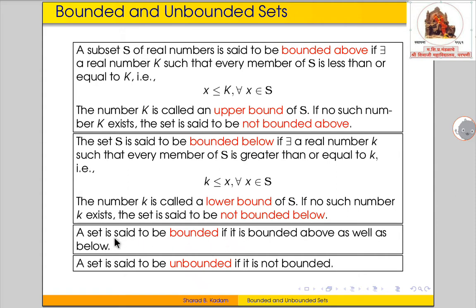A set is said to be bounded if it is both bounded above as well as bounded below. And we say a set is unbounded if it is not bounded. That means a set is said to be unbounded if it is not bounded below or not bounded above or both.